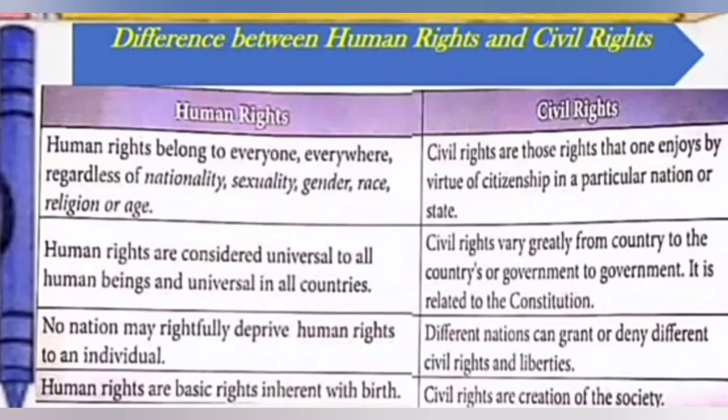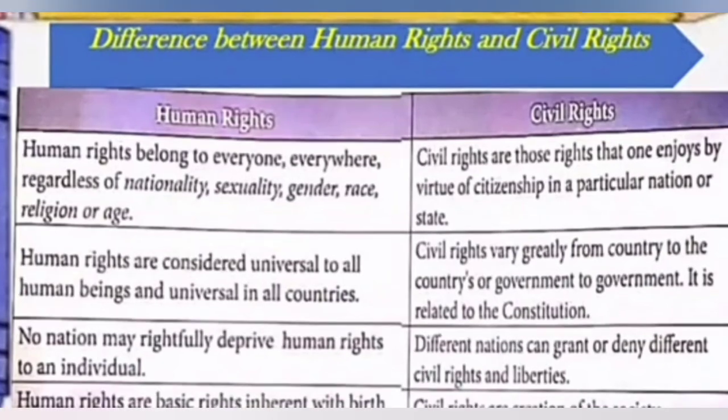Now we'll learn about the difference between human rights and civil rights. Human rights belong to everyone, everywhere, regardless of nationality, sexuality, gender, race, religion or age. Civil rights are those rights that one enjoys by virtue of citizenship in a particular nation or state.